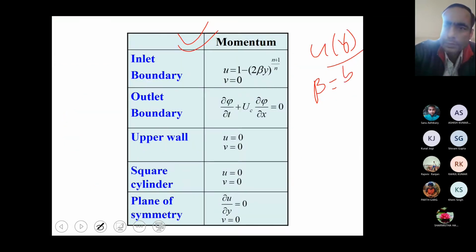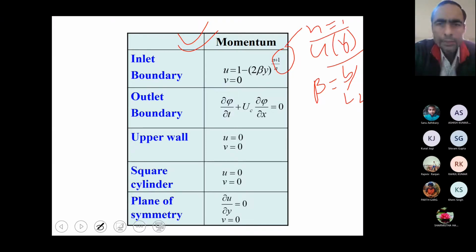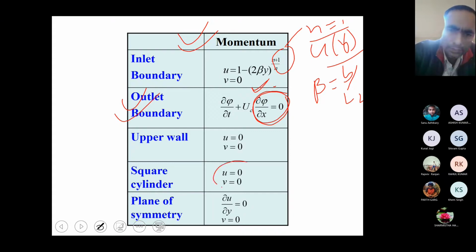So B by L2 is your blockage ratio. And you already know, if you are playing with the non-Newtonian part, you can keep it as n plus 1 divided by n. If you are playing with Newtonian, then n equals 1 simply. So this boundary condition you can consider like this or like this. It is your choice, but it is better to consider a no slip condition on the object.